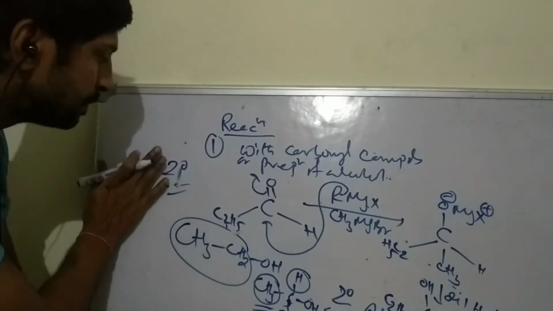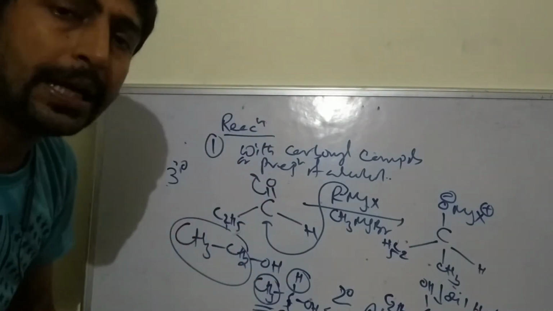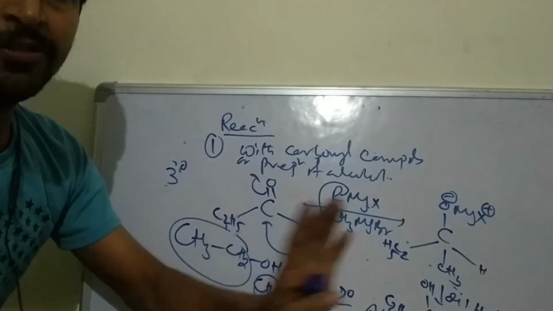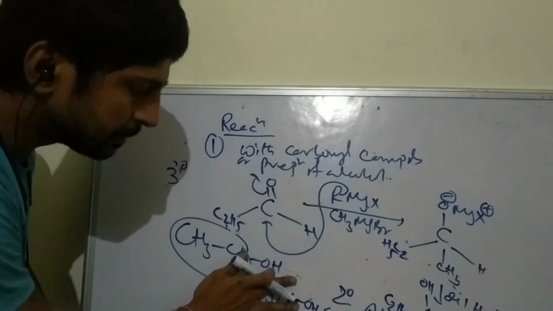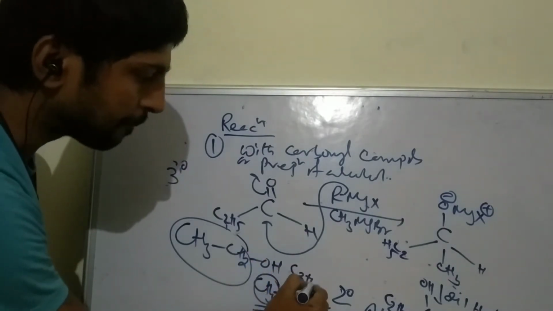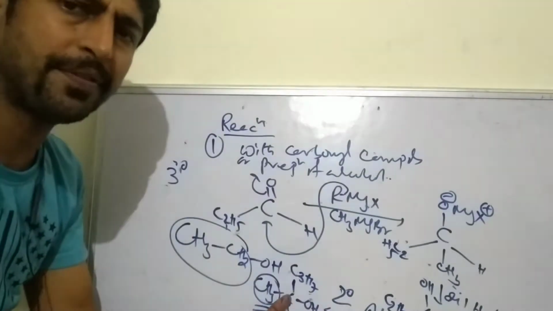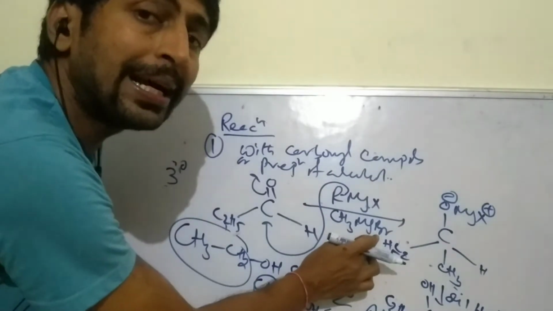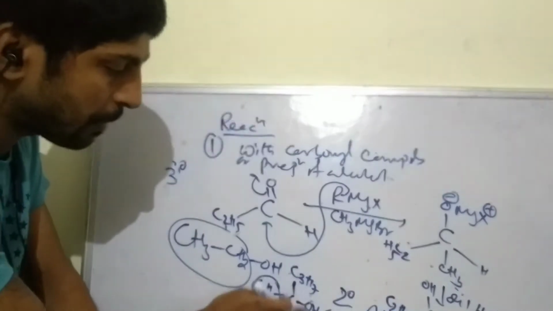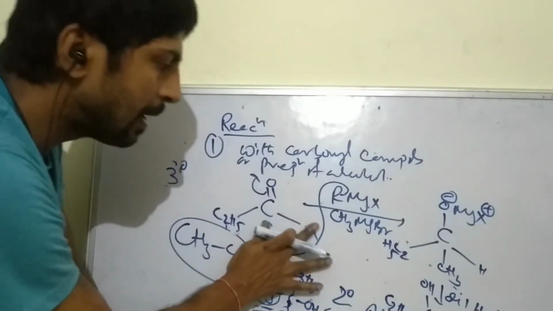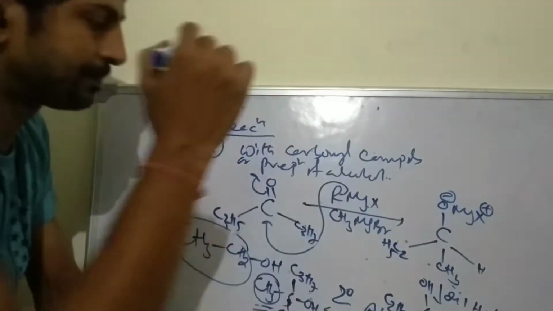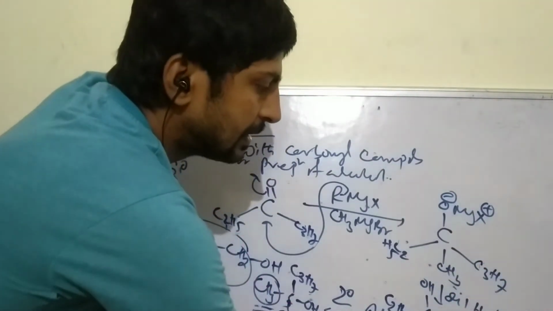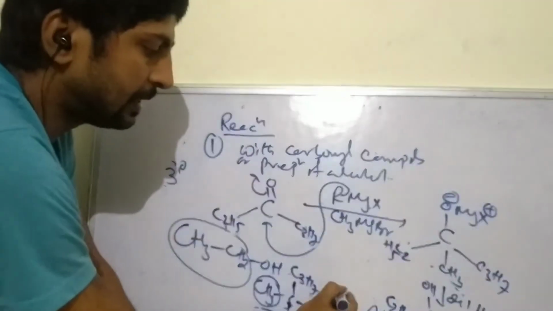In case of 3 degree, it means having 3 alkyl groups, may be same or different, that is not important. Another group is, suppose, C3H7, we have taken a different one, it may be the same. What is the smallest group? CH3. So CH3MgBr is taken as the Grignard and the remaining 2 groups, C2H5 and C3H7, are taken in the carbonyl. That is the C3H7 and that is the C3H7. So that is the 3 degree alcohol.